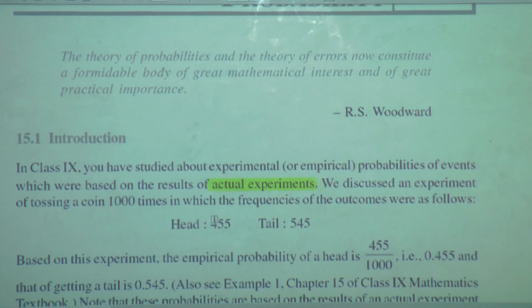Head turned up 455 times and tail turned up 545 times out of 1000 times. Means the coin was tossed 1000 times, in which head turned up 455 times and the tail turned up 545 times.